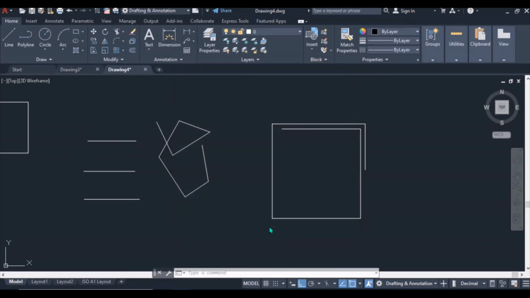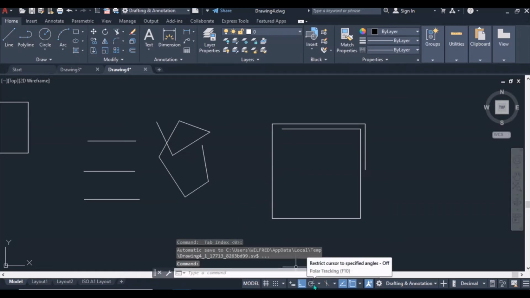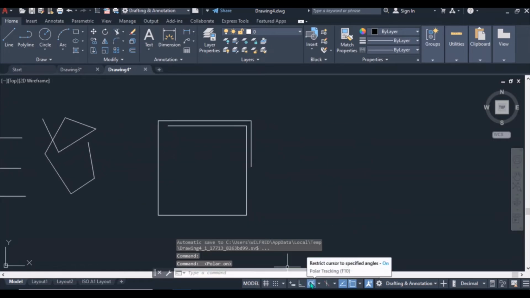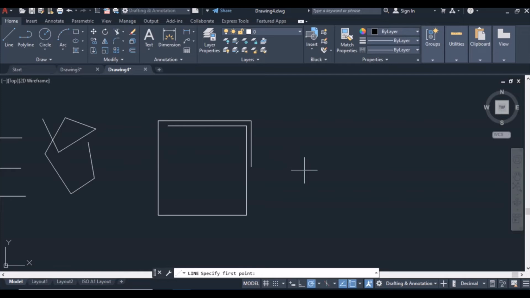And I want to draw my own line here, but before that let us turn it on first. When you turn it on, it automatically turns off the ortho mode. I can just draw my own line here, any dimension. So you can just snap it on top of your workspace. 30 degrees, click it down, that's 26 degrees. So this line is exactly 26 degrees from the horizontal line.